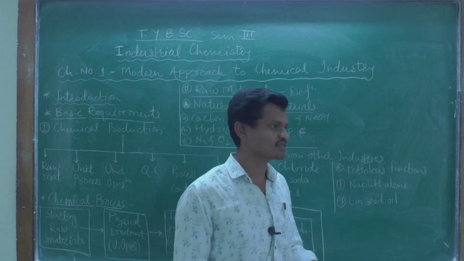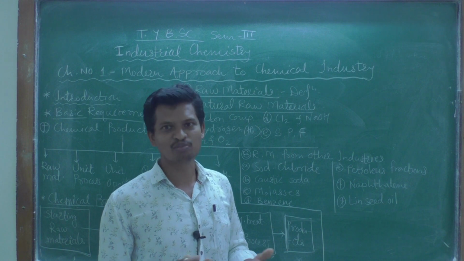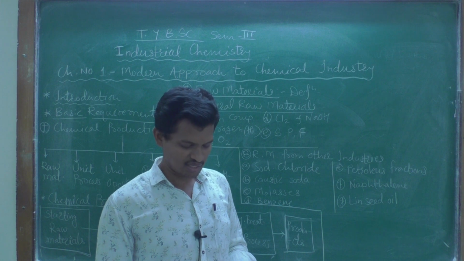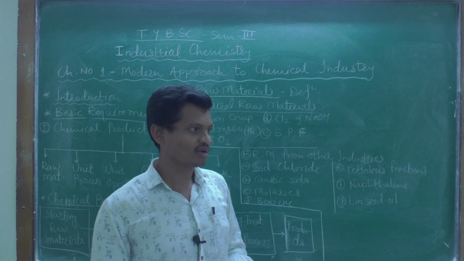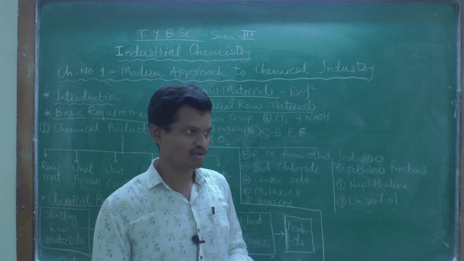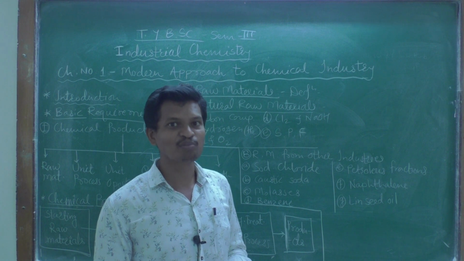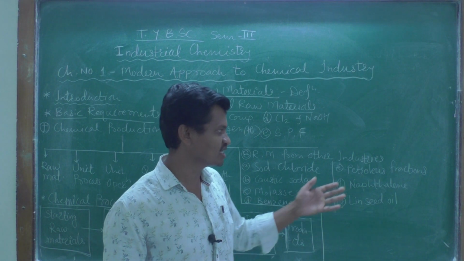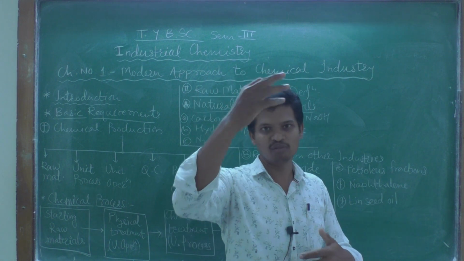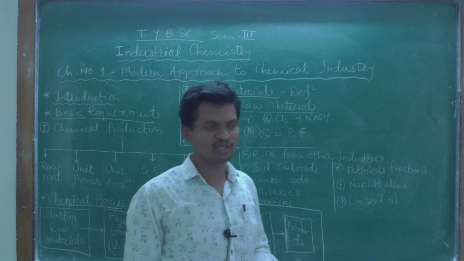Then petroleum fractions include petrol, diesel, kerosene, pet ether, natural gas, then LPG, that is liquefied petroleum gas. All these are petroleum fractions. They can be separated by using a fractionating column in the petroleum industry. Then naphthalene is also used for different chemical industries.